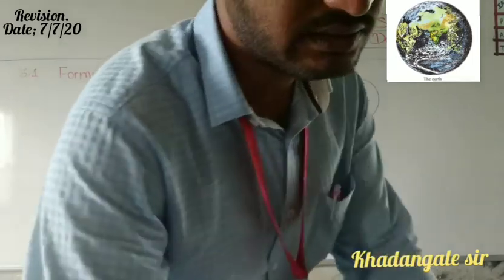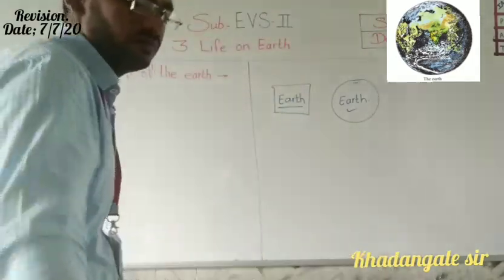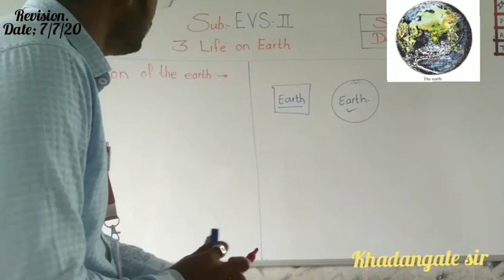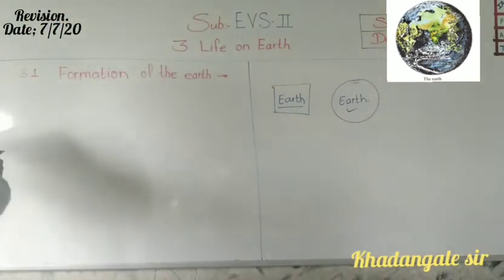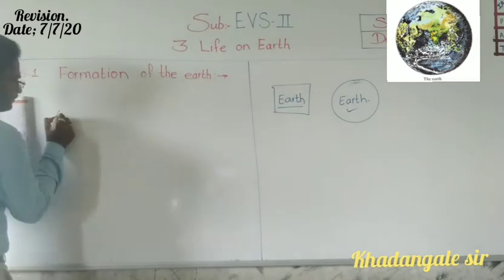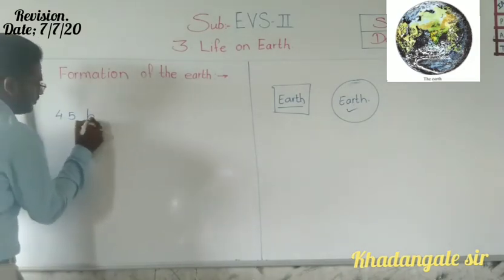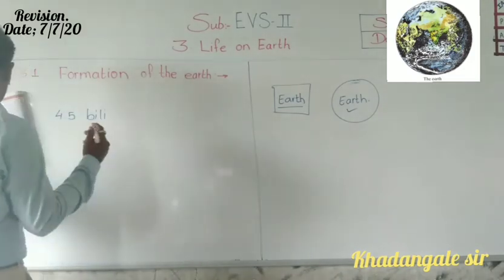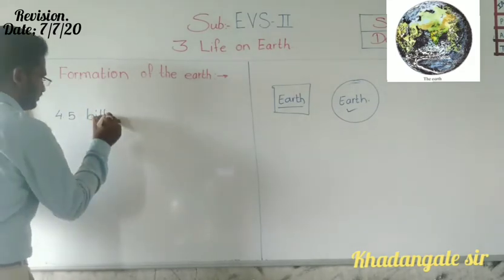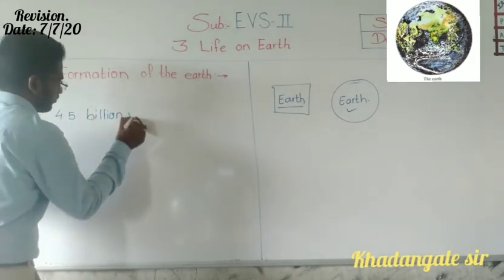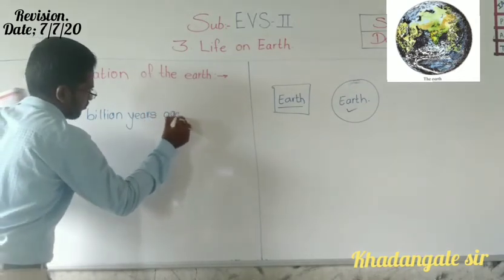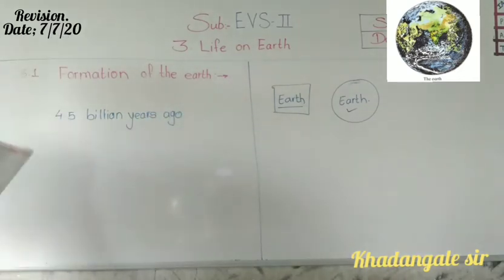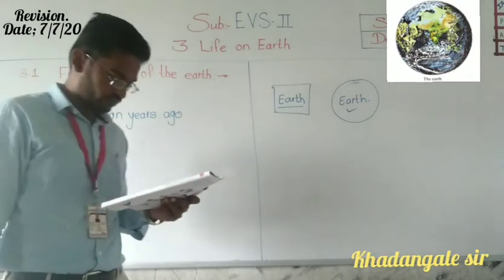I'll write on the board: 4.5 billion years ago.